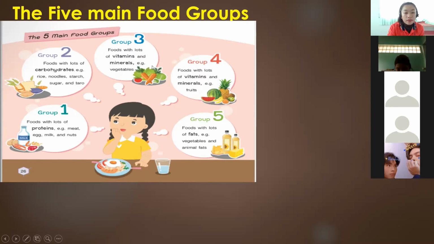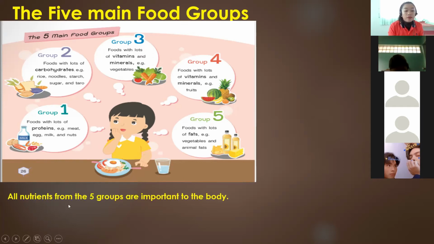What are the vitamins that we get from vegetables? We will talk about that later. In group 4, we have foods with lots of vitamins and minerals. Example: fruits. From fruits and vegetables, we get different kinds of vitamins and minerals that our body needs. Example, we get vitamin C. And next, we have group 5, which is foods with lots of fats. Example: vegetable and animal fats. So we have vegetable oil and animal fats or animal oil, where we can get butter and dairy products.